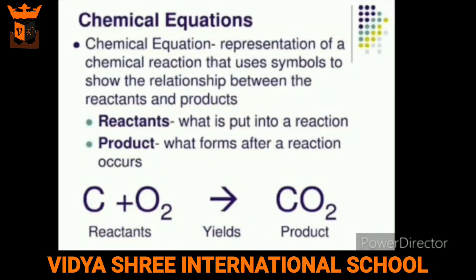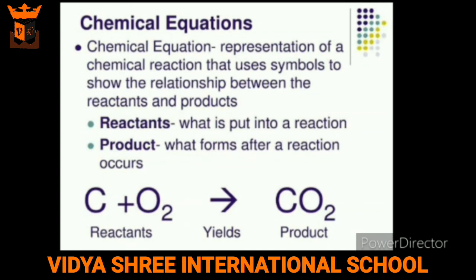Chemical equations. A chemical equation shows the result of a chemical reaction in which the reactants and the products are represented by symbols or formulae. In a chemical equation, there are two things. One is the reactants, second is the products. The elements or compounds that take part in a chemical change are called the reactants, and the rearrangement of the elements forms new compounds in the reaction, which are known as products. For example, in the given equation, C and O2 both are the reactants and CO2 is the product.